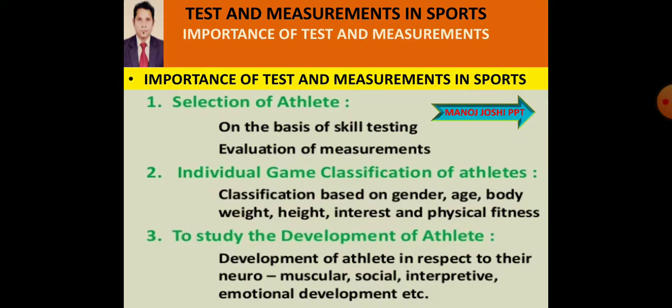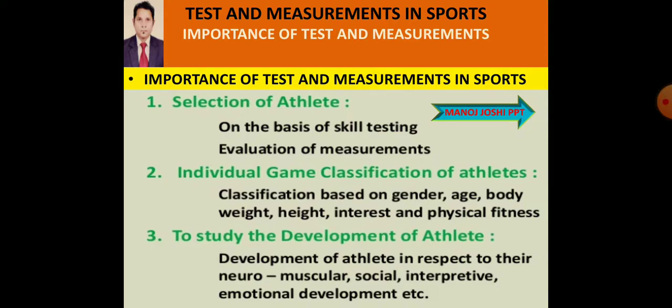The good athletes who are performing excellently, whose skill is very good and who have good techniques of games and sports, definitely must be selected, and they are selected on the basis of test and measurement.